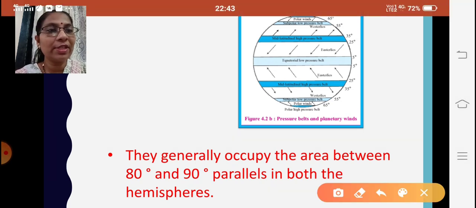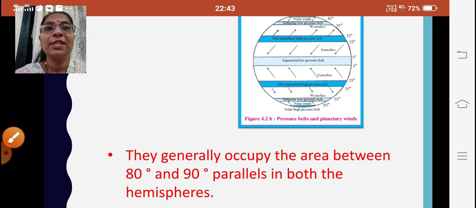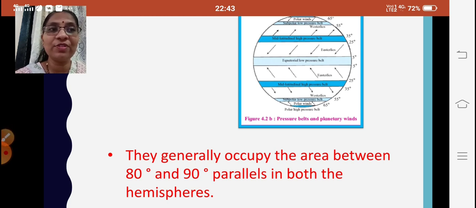Yes, you can see over here this small portion. This is the polar high pressure belt and it's there even in the northern hemisphere. Fine. So this is occupied, it's 80 degrees and 90 degrees parallels in both the hemispheres. This polar high pressure belt is seen both in the northern hemisphere and the southern hemisphere, because in the polar regions the temperature is below 0 degrees throughout the year.